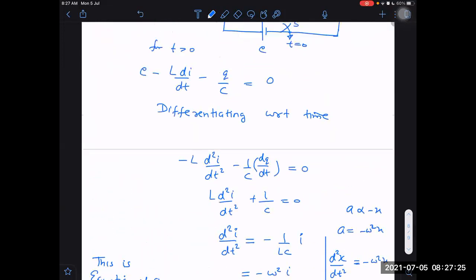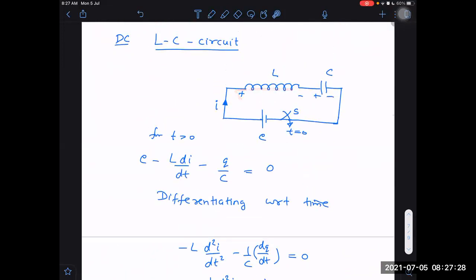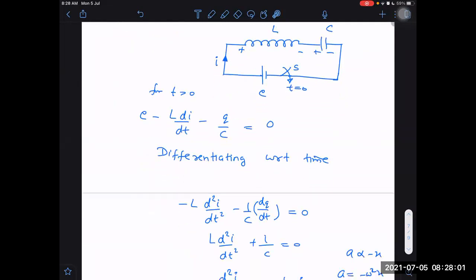I know that the inductor has a tendency not to let the current change through it. Capacitor is open circuit, sir? No, the capacitor is not open circuit. Just after closing the switch, the capacitor has full tendency to act like a short circuit. I told you, in the transient state, a capacitor acts like a short circuit if it is an uncharged capacitor. But the inductor is also in series, which has a tendency not to let the current change through it suddenly. Because the current was 0 before, when the switch was open, it will tend to keep the current 0 only. That is the reason, but not the reason which you are giving me.